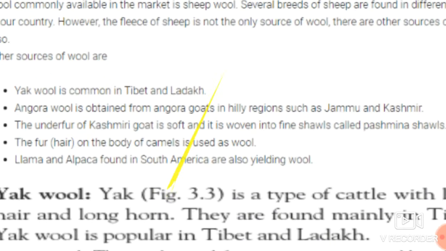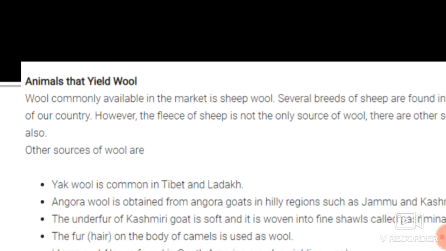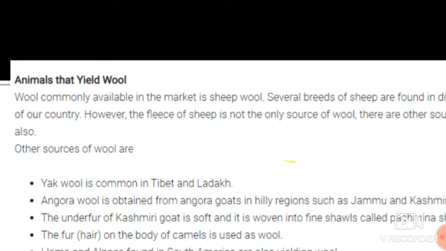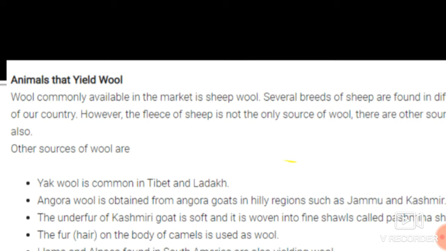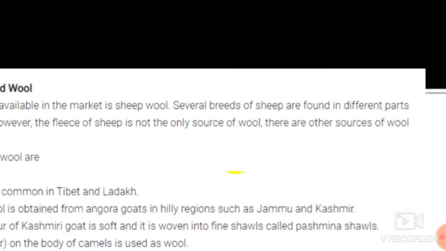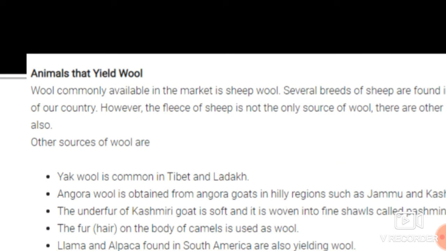The next one is animals that yield wool. See, students, wool commonly available in the market is the sheep wool. The wool which we see in the market comes from the sheep. Several breeds of sheep are found in different parts of the country.